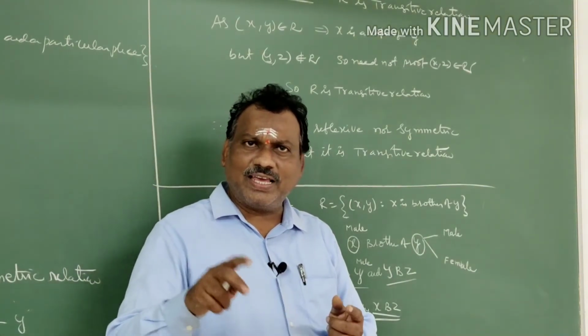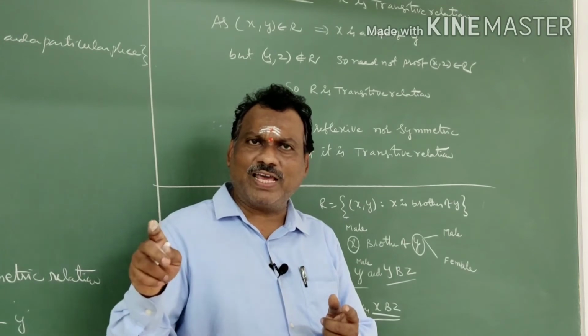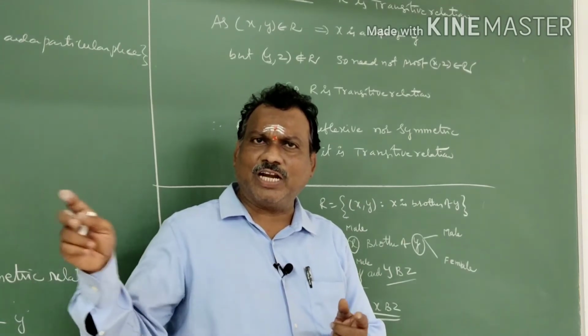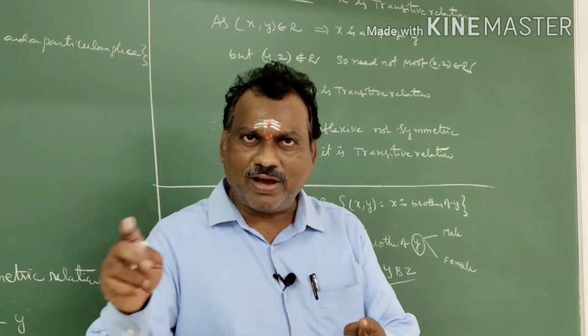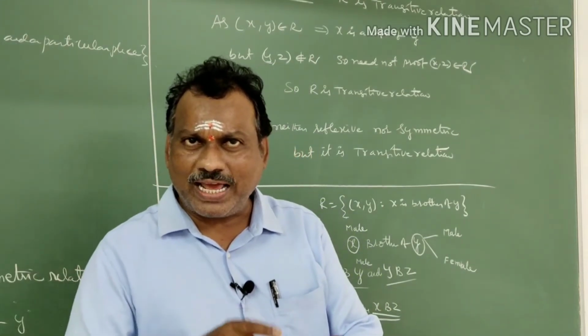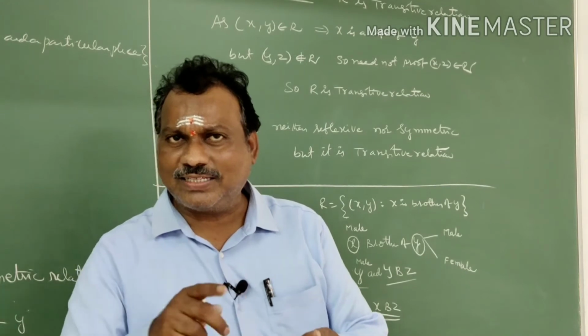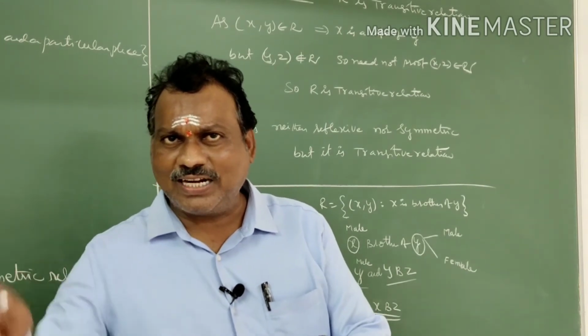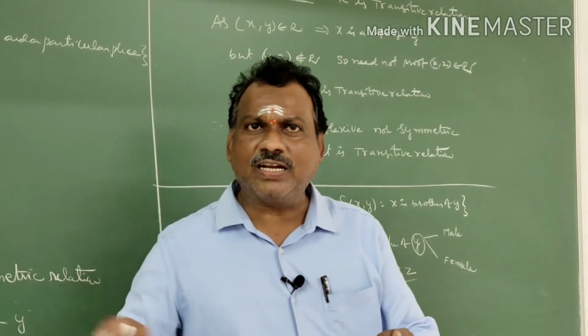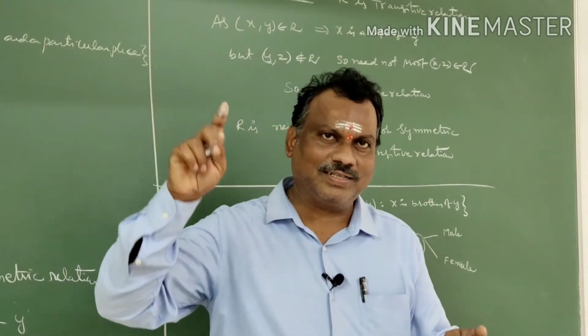Transitive: X is a father of Y, and Y is a father of Z. Both exist. But the XZ relation is not a father relation, it is a grandfather relation. Correct or not?